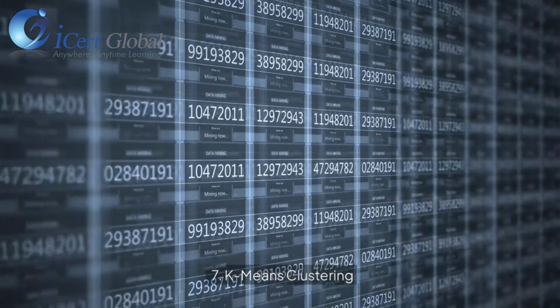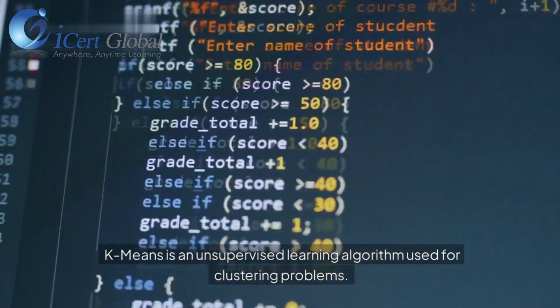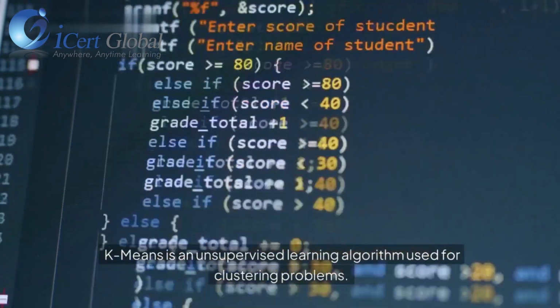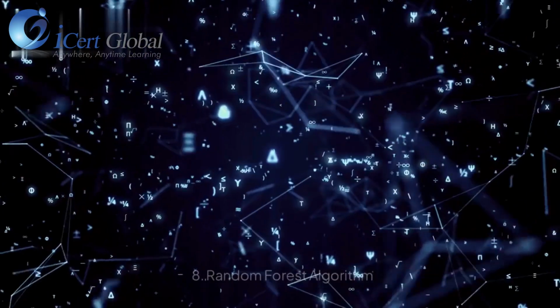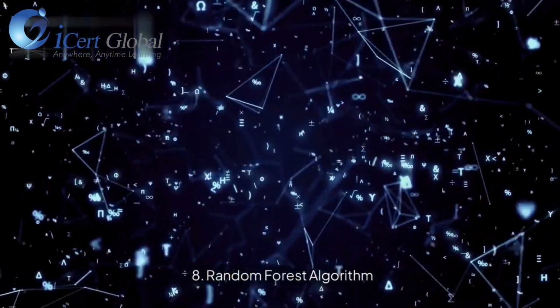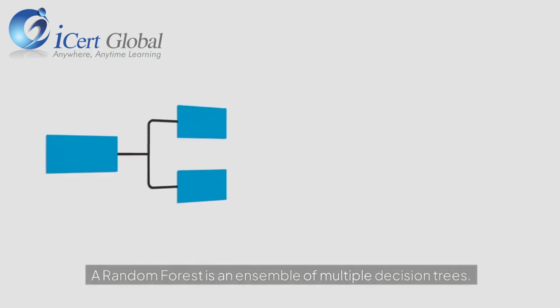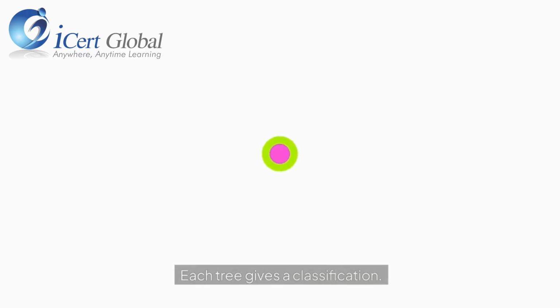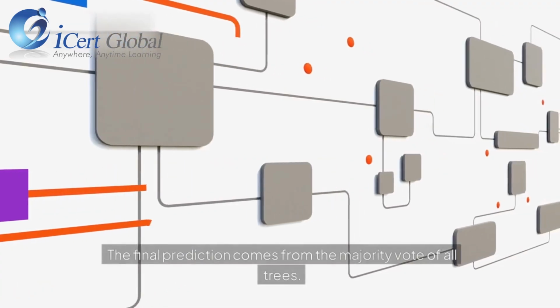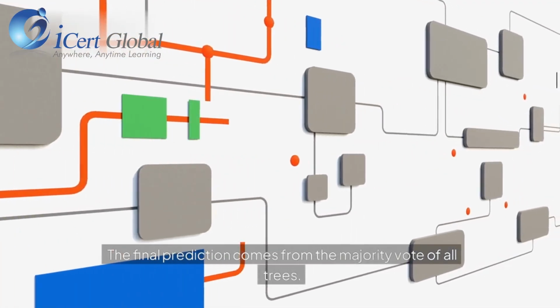7. K-means clustering. K-means is an unsupervised learning algorithm used for clustering problems. It organizes data into K unique clusters. 8. Random forest algorithm. A random forest is an ensemble of multiple decision trees. Each tree gives a classification. The final prediction comes from the majority vote of all trees.